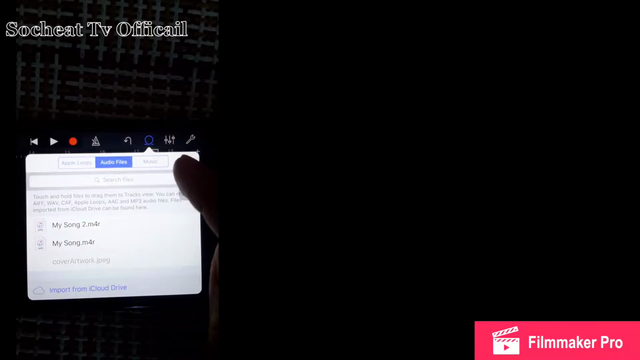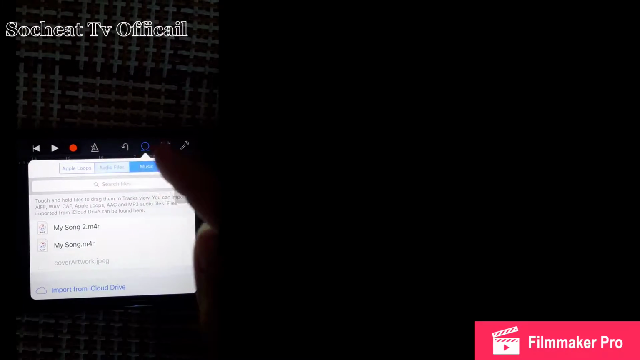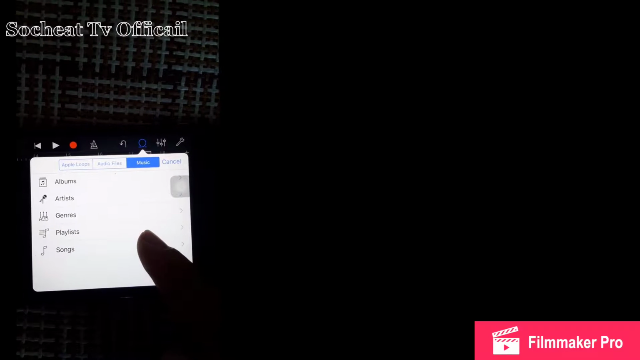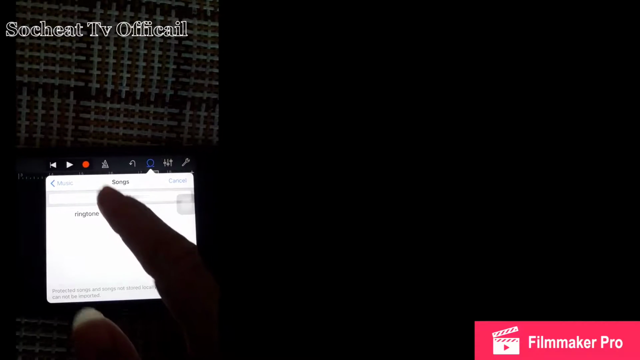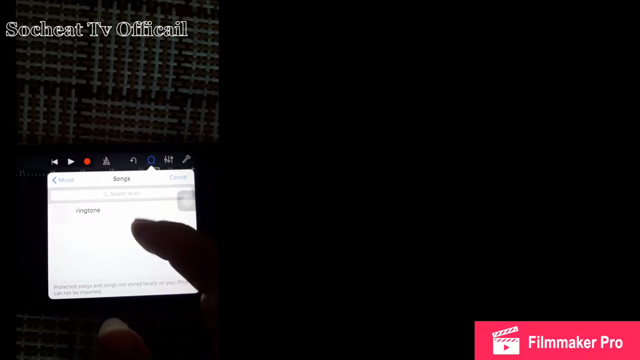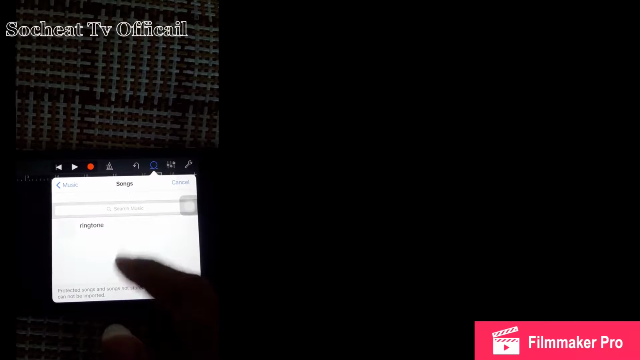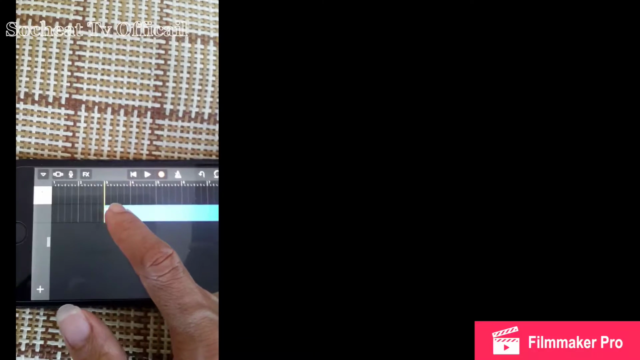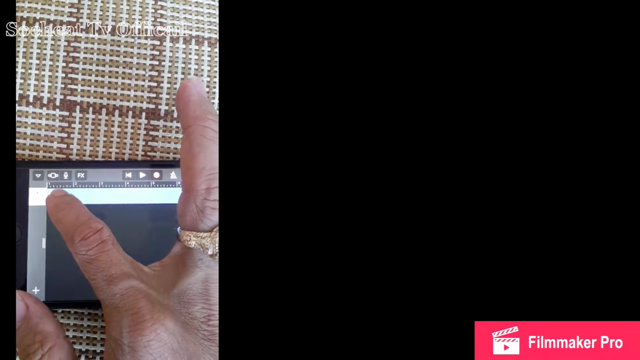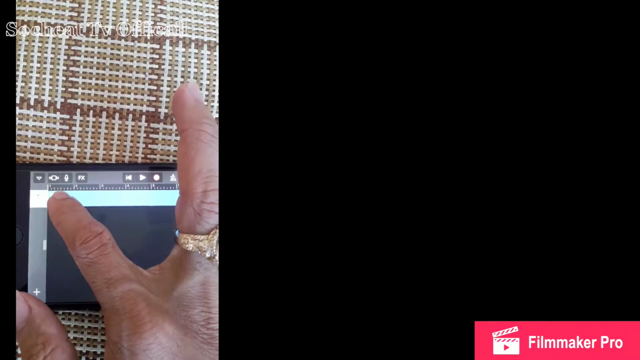Okay, and click on the music and your song on iTunes. Select it. Here MP3 on the iTunes. Now I have one song only, and I click on it and tap and hold down and put right here. Don't release, just put it and then release. Okay, now it's importing the music.